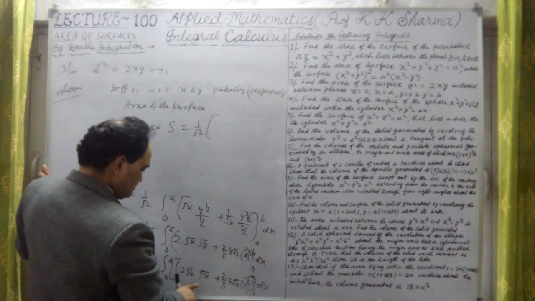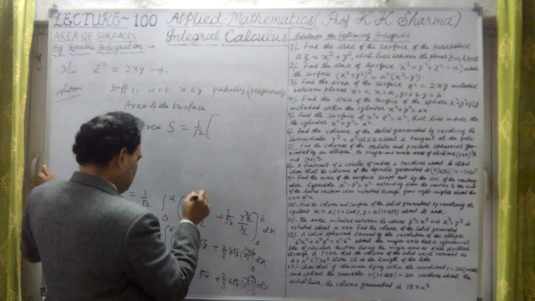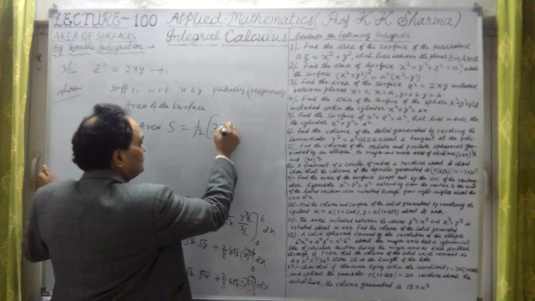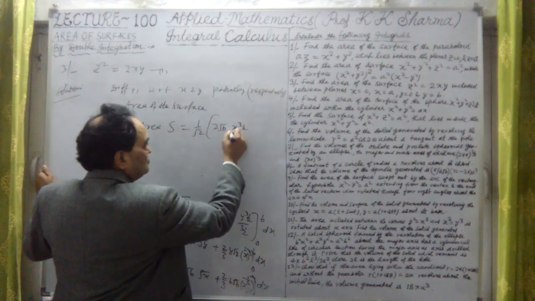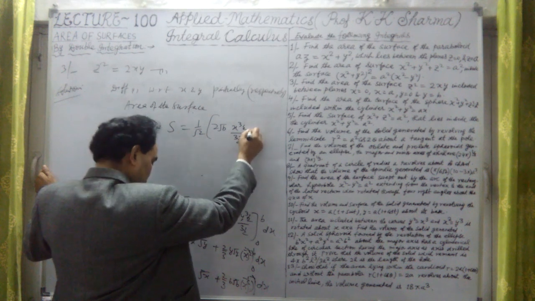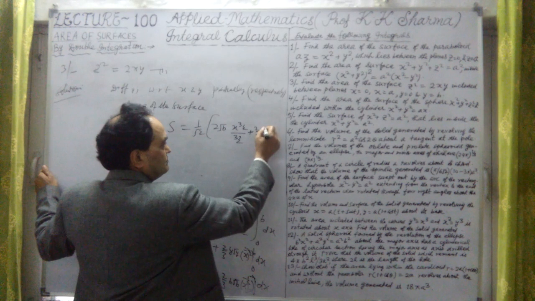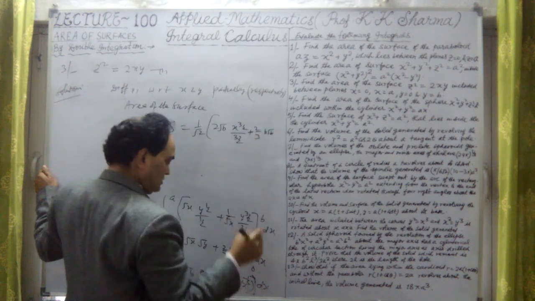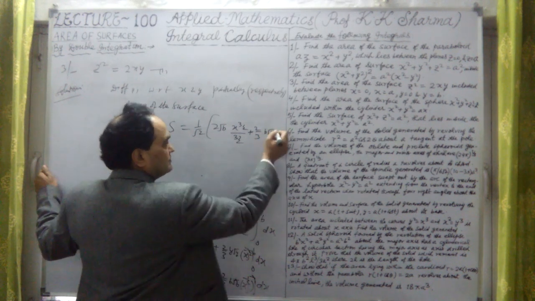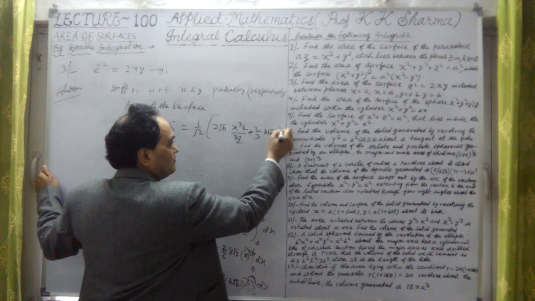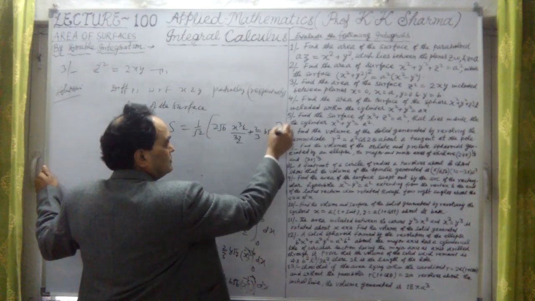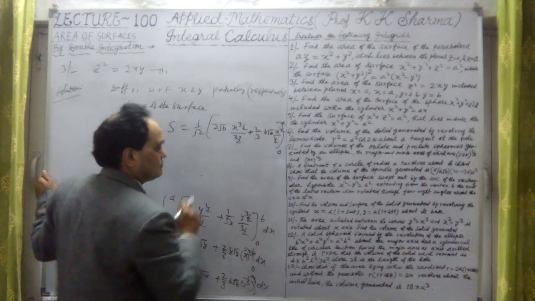Now if I integrate under root x, it is 2 under root b x to the power 3 by 2 upon 3 by 2, plus 2 by 3 b under root b into x to the power minus half integrated as x to the power half upon half, limits 0 to a.